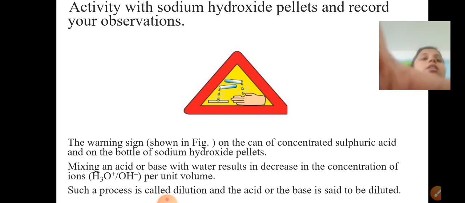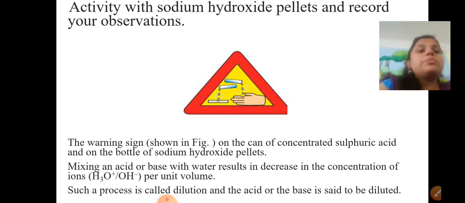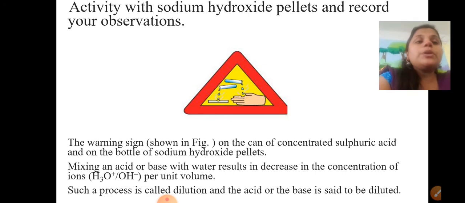These are very dangerous or warning signs for the people. When we are using these strong acids, you cannot directly use such acids, because they are very strong and harmful for us, they can cause burns, and they also cause some skin disease.